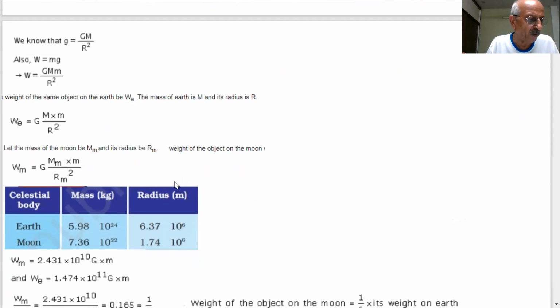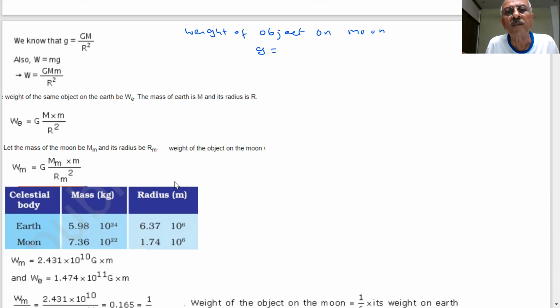Here we are going to find the weight of an object on the moon. You already know g is equal to GM by R square, and the weight is given by W equals m into g, right? We already know about these things.